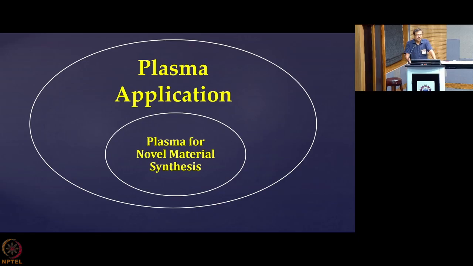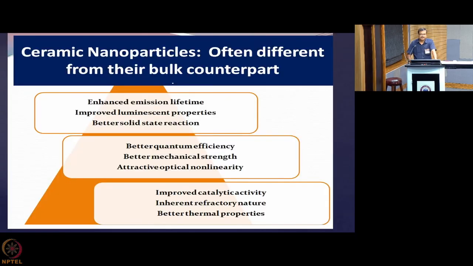Now I move to another very important plasma application area, which is novel material synthesis. Now I'll be basically telling you one example where this is very useful. Now ceramic nanoparticles are often different from their bulk counterpart. Why?